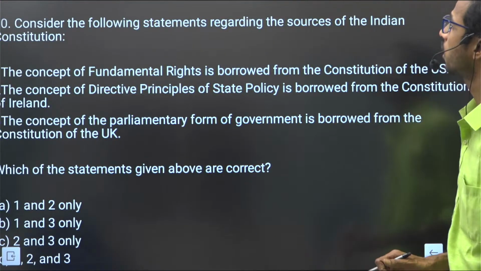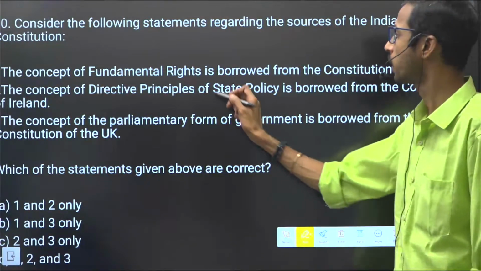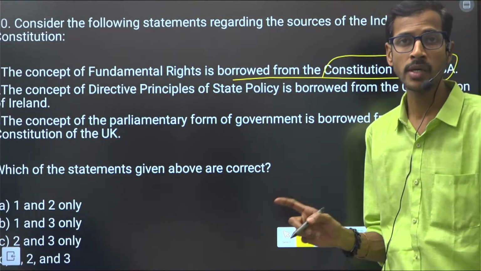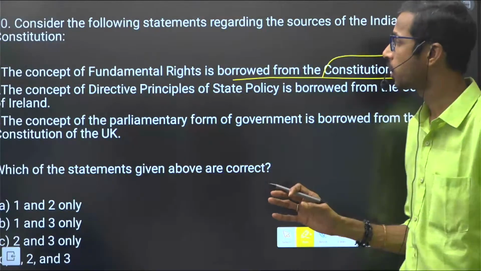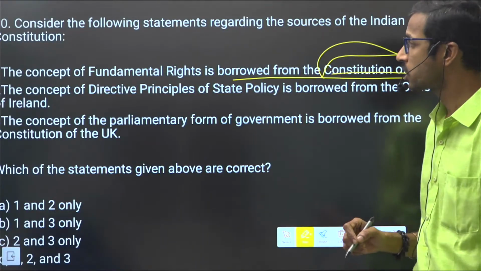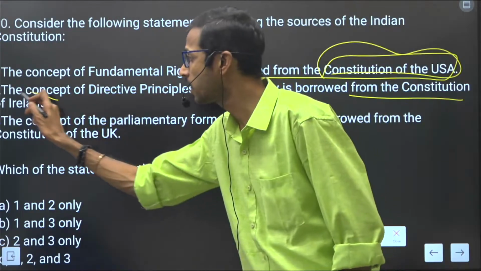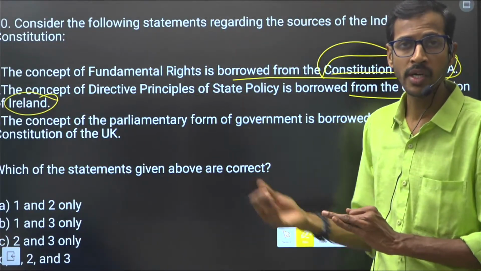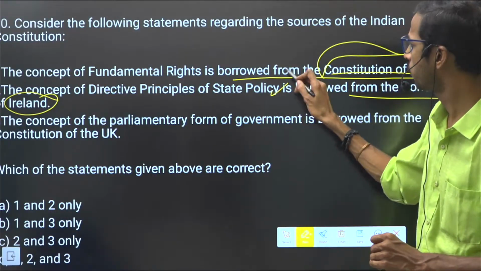Next, the 20th question regarding the sources of the Indian Constitution. The concept of fundamental rights is borrowed from the Constitution of the USA. If you take the origin and background of the fundamental rights, we have taken them completely from the USA. DPSP is borrowed from the Constitution of Ireland. Fundamental duties are from the USSR, fundamental rights from the USA, and DPSPs are from Ireland. These are basic information.